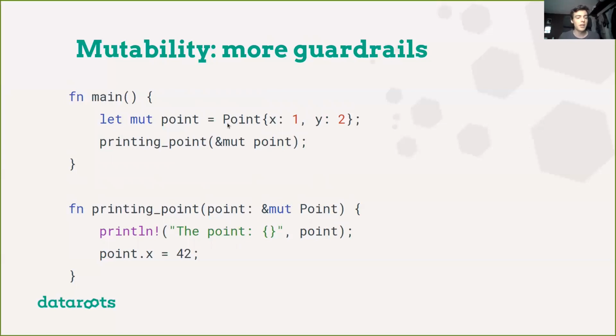And then we call the printing point function, and we explicitly mention that we want to pass a mutable borrow of the point variable. Again, telling the compiler, yes, we are aware that printing point is asking to possibly mutate the point, and we're okay with that. So again, here you can see that the compiler really wants to make sure that what we're doing is what we expect we're doing.